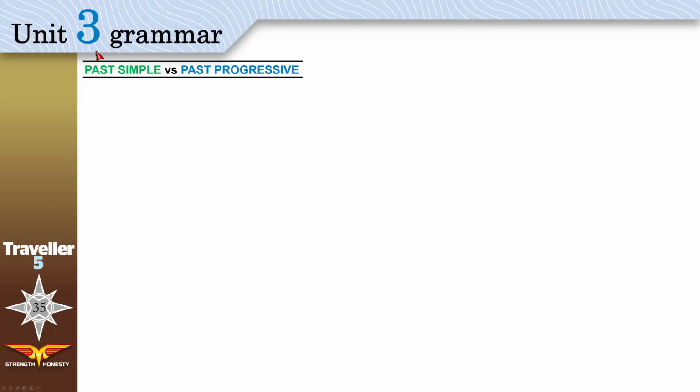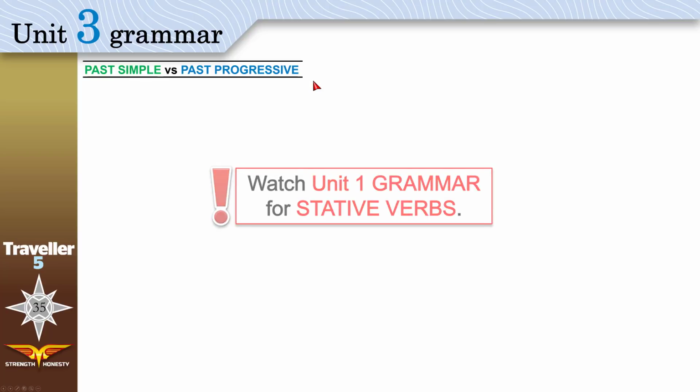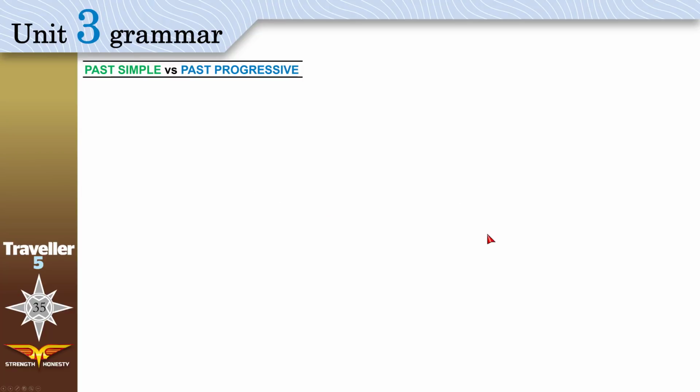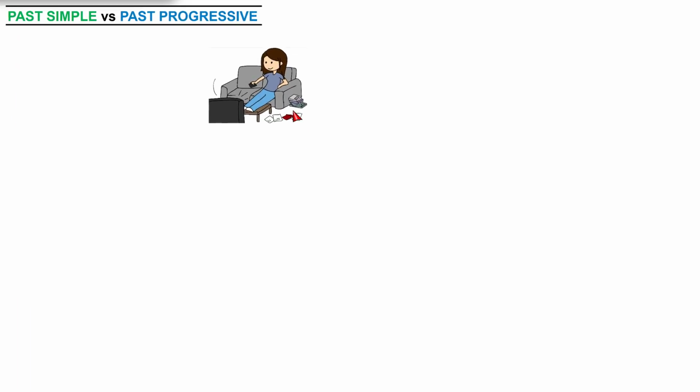Unit 3, Grammar. We have past simple and past progressive. We will also talk a little about stative verbs, so if you forgot what stative verbs are, please watch this video, Unit 1 Grammar. Now look, this girl is watching TV, and then later a man opened the door.